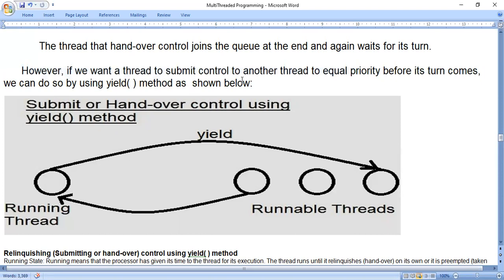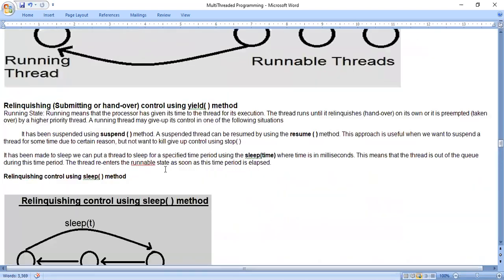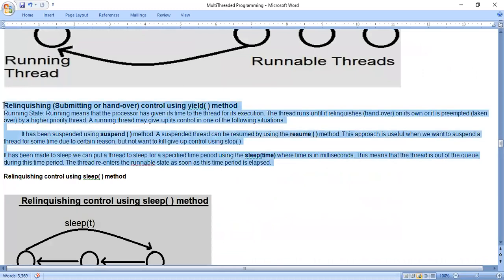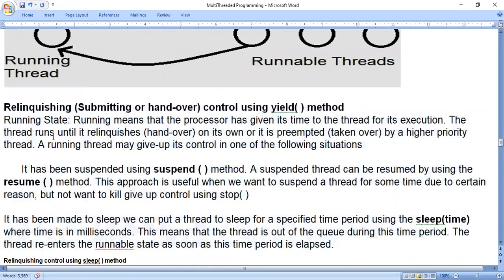If you use the yield method, it will move to the runnable threads queue. So one by one they start working. Next. So in programs, we use these methods. So I'll tell you. Relinquishing means submitting or handing over control using the yield method.